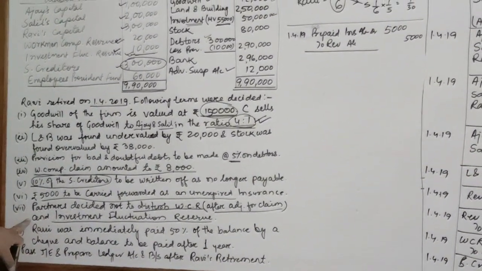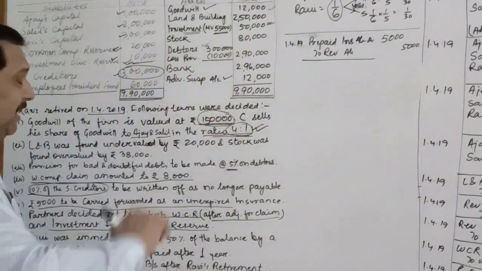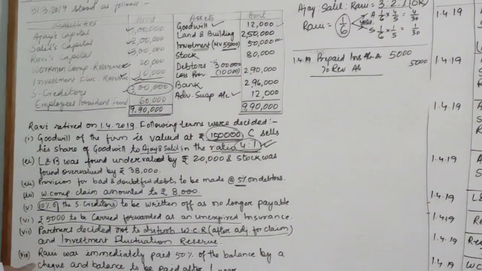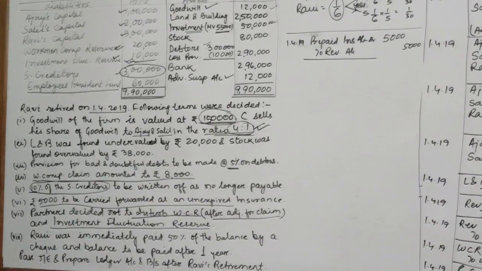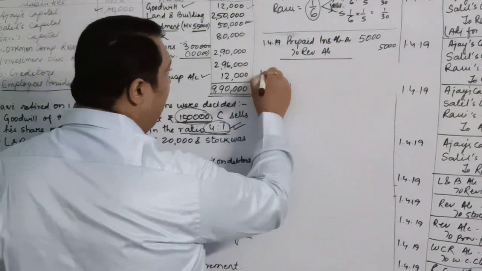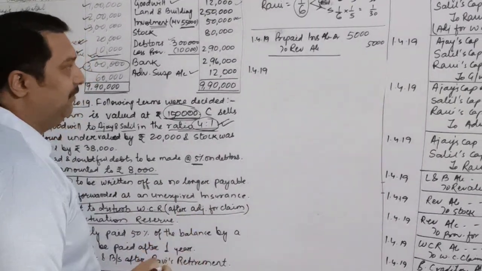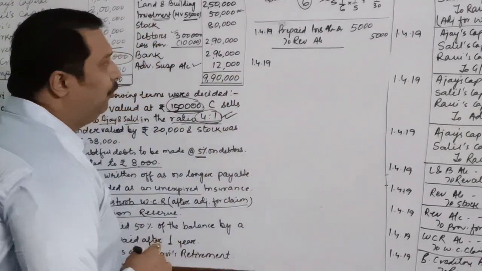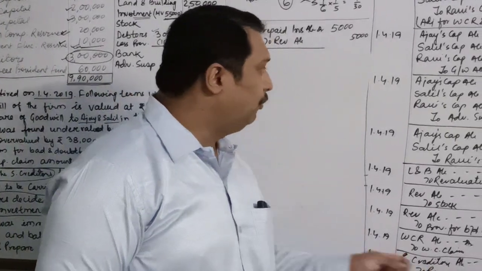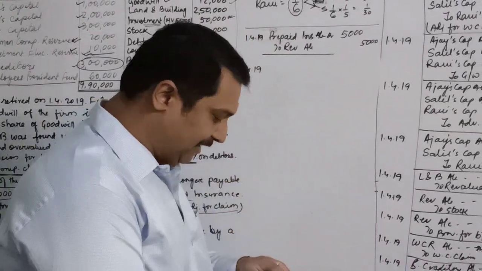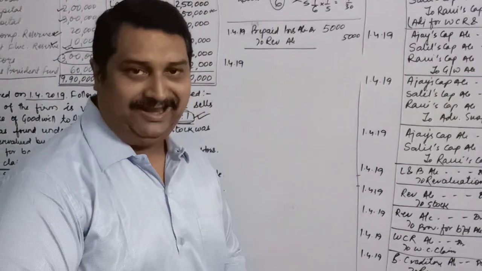The next item is about the adjustment for which we have already passed the first entry. And then the last one is about the payment of Ravi. So before we go for the payment, let us close the revaluation and find out the balance of Ravi's capital. First of all, we will close the revaluation. In order to close the revaluation, children, we will have to find out the profit or loss on revaluation.